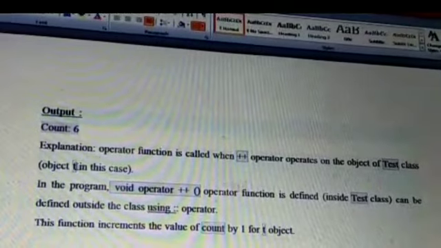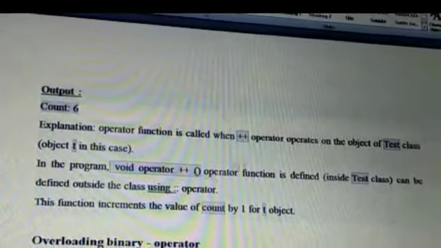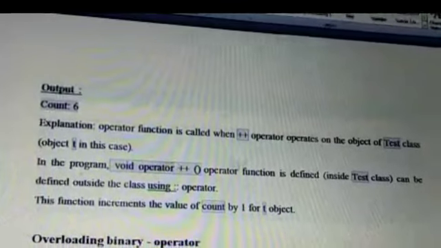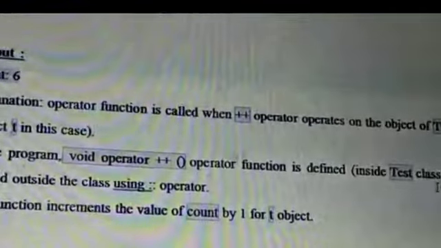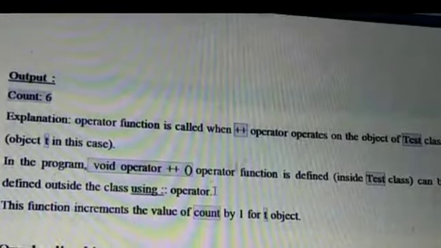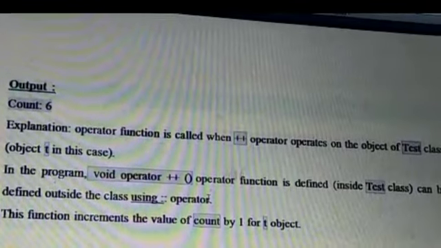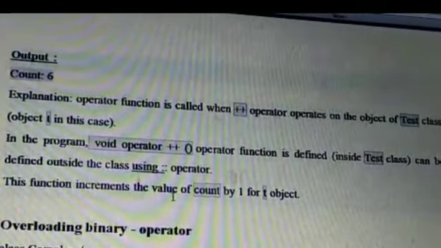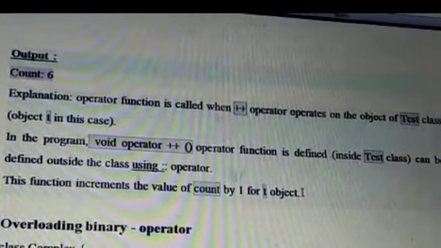In this case our object is T. In the program, the void operator ++ function is defined inside the Test class. It can be defined outside the class using the scope resolution operator. In both cases, it is treated as a member function. This function increments the value of count by 1 for the object.